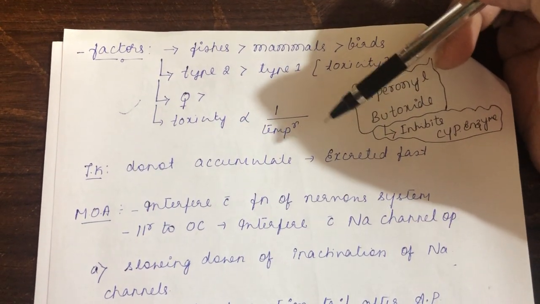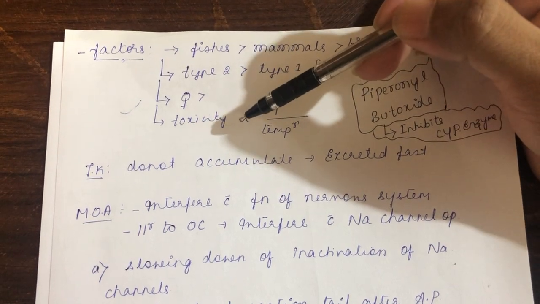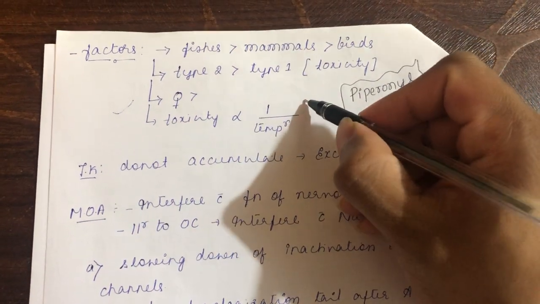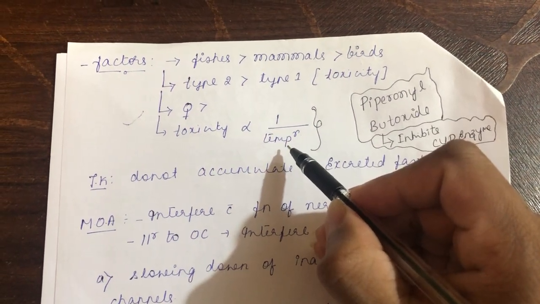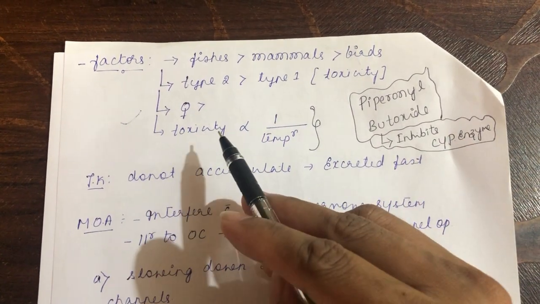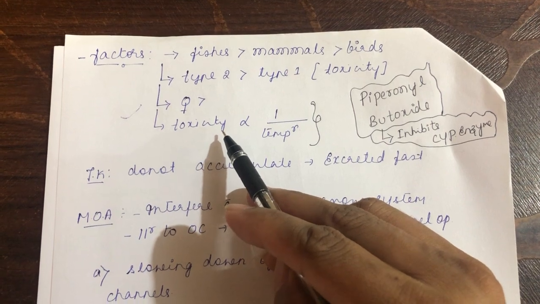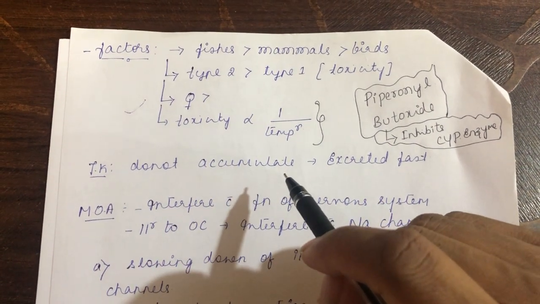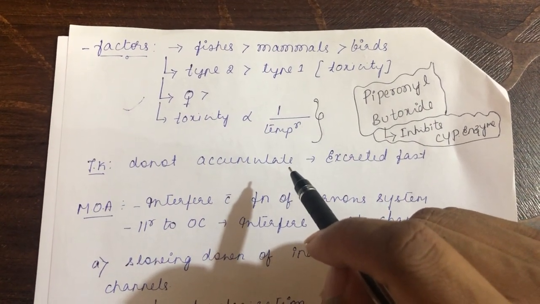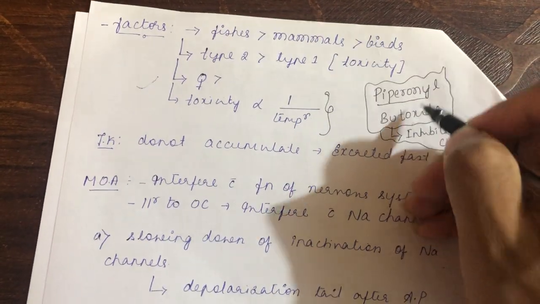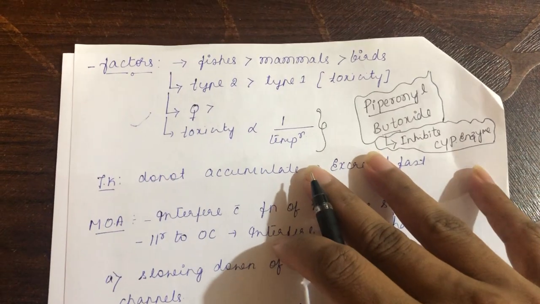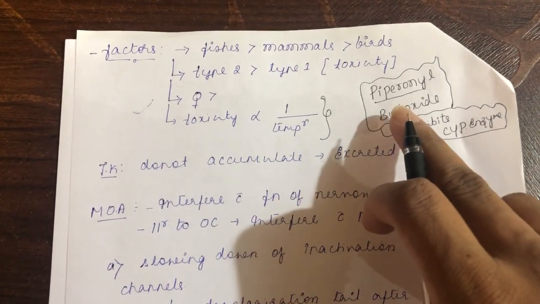That means the more the sunlight, the more it will degrade the action of the pyrethroid. That is the meaning of this: toxicity is inversely proportional to temperature. A high degree of sunlight will decrease the toxicity potential of the pyrethroid. And pyrethroid is very commonly used along with a synergist compound called piperonyl butoxide. It is a synergist compound used along with the pyrethroid.